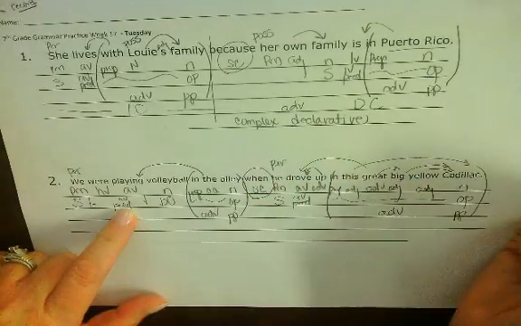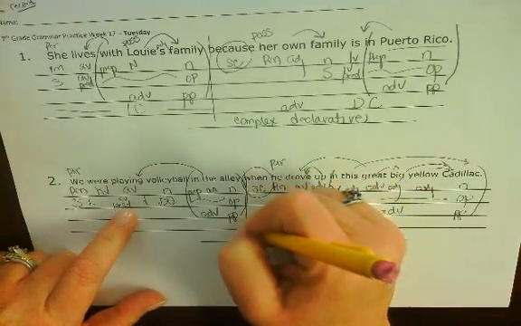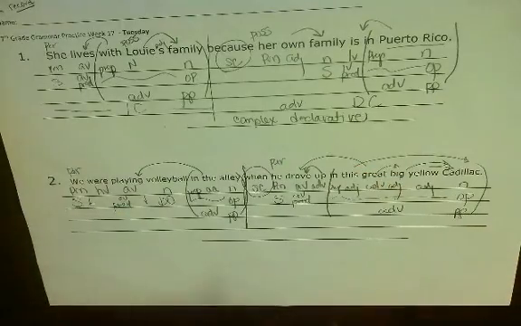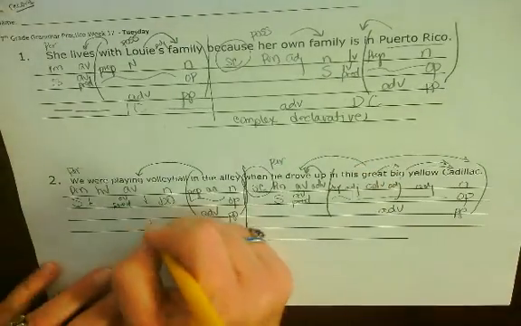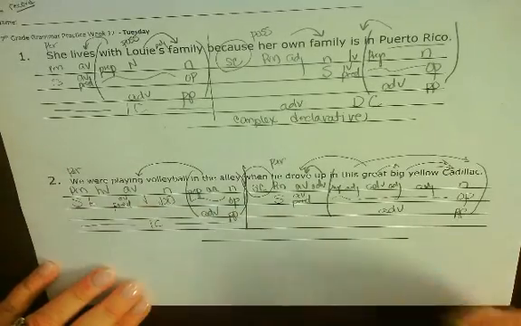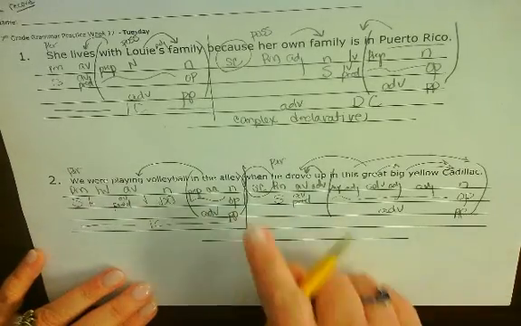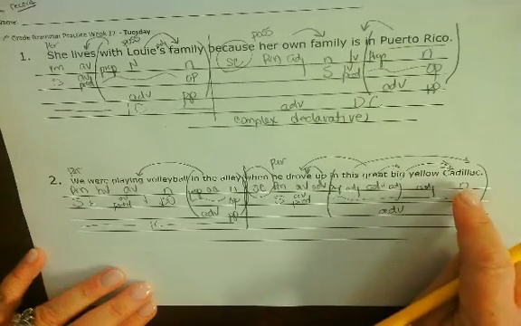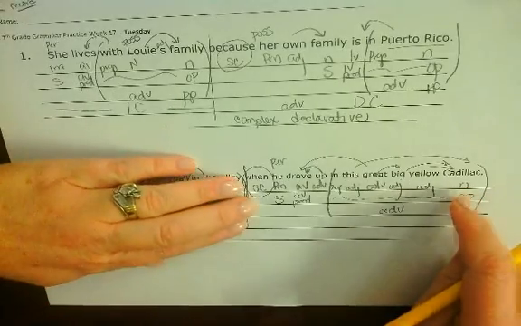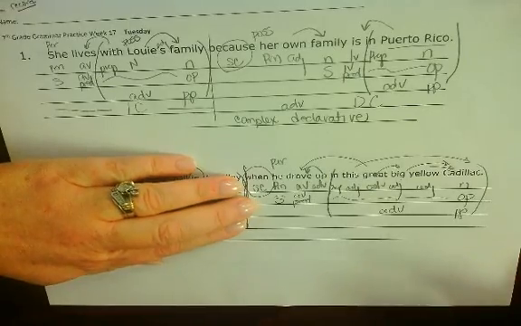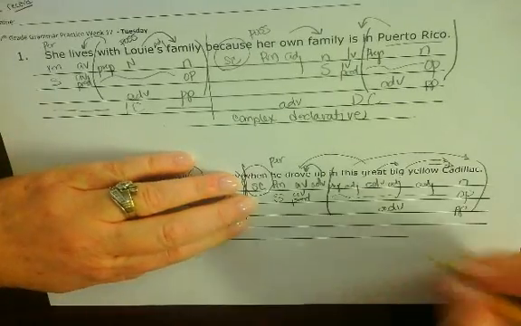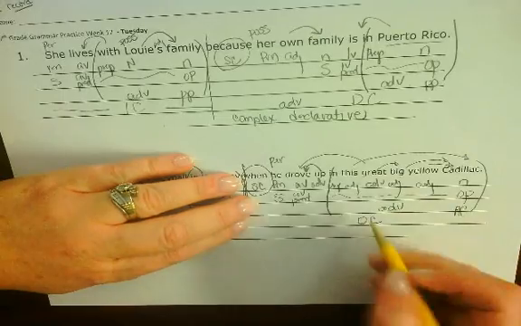Again, I have a subordinating conjunction acting as a traffic signal saying, hey, I'm going to separate my clauses right here. We were playing volleyball in the alley. That clause stands all by itself. It doesn't need anything else, so it's an independent clause. When he drove up in this great big yellow Cadillac, if I just said that, it wouldn't make any sense. You'd be like, well, finish the sentence. What happened when he drove up in this great big Cadillac? Therefore, it's a dependent clause.